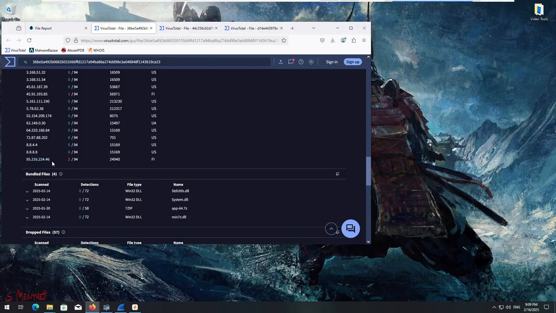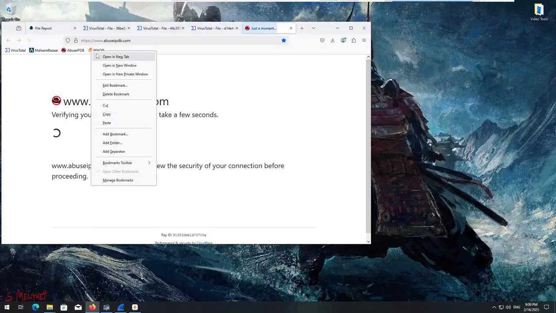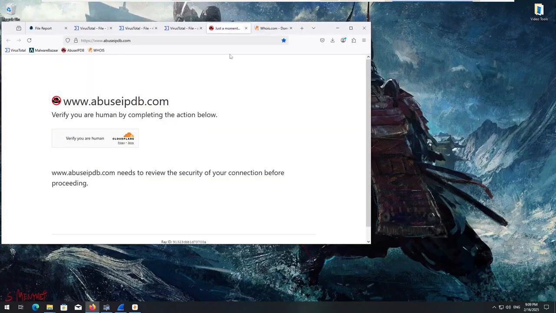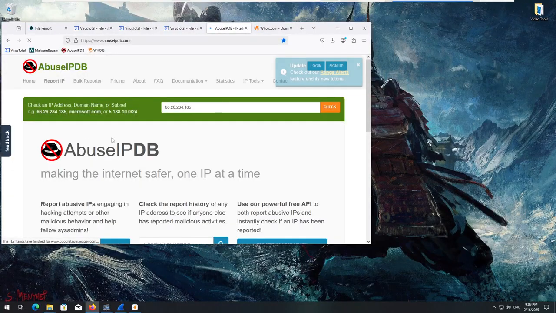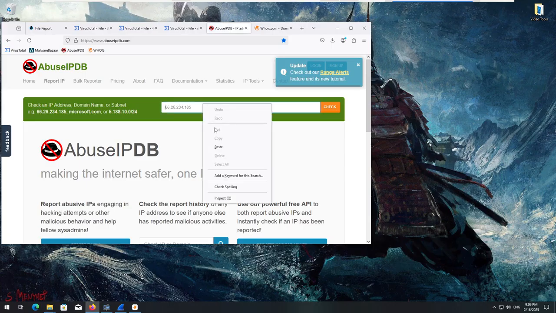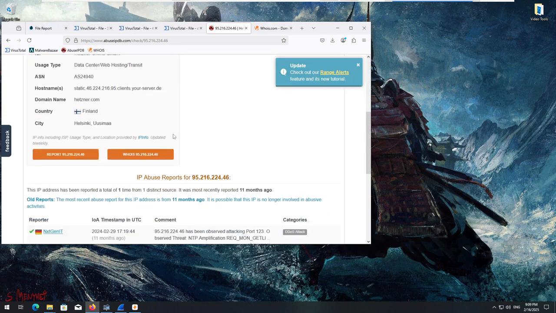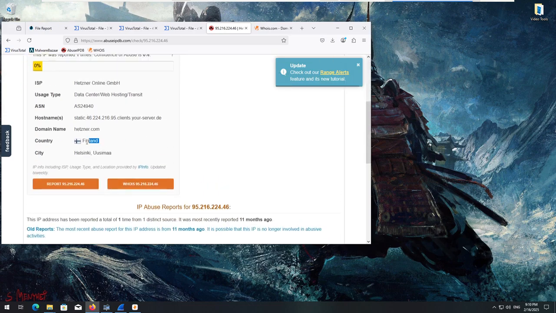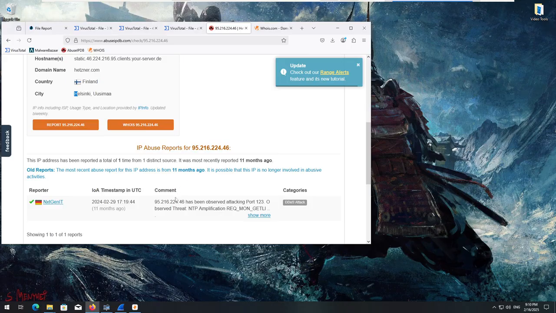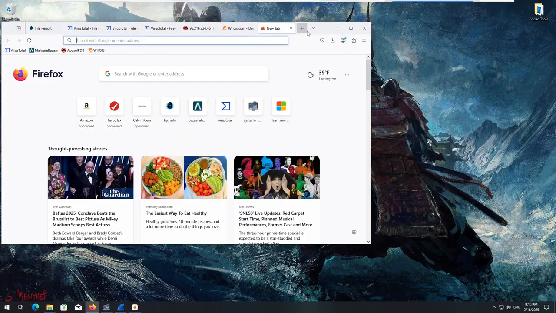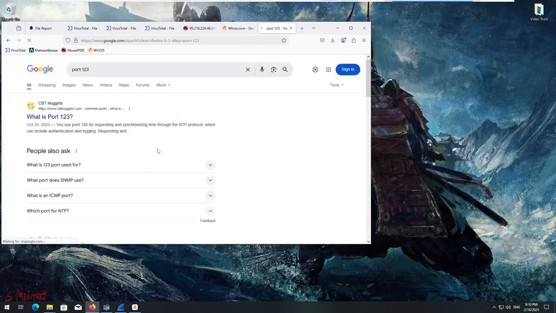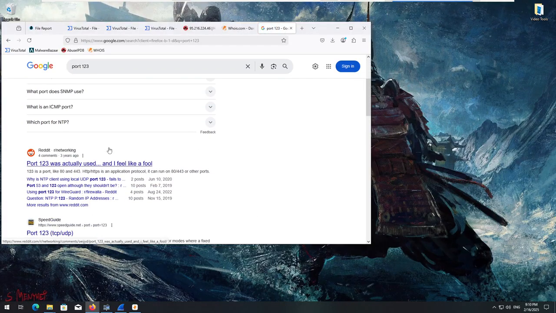Oh, interesting. Tell you what, I'm going to copy this IP really quick, and I'm going to shove it in AbuseIPDB and whois. I'm going to cover all of our tracks this time, because I'm very excited, so I'm going to take the opportunity to do so. And it's been reported only one time. Hetzner Online, in Finland, out of Helsinki, which is the capital, has been observed attacking port 123. Observed threat in NTP amplification. What is port 123? Yeah, NTP protocol.